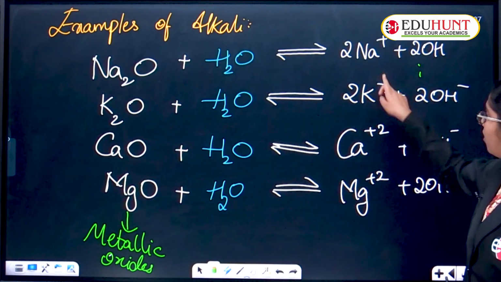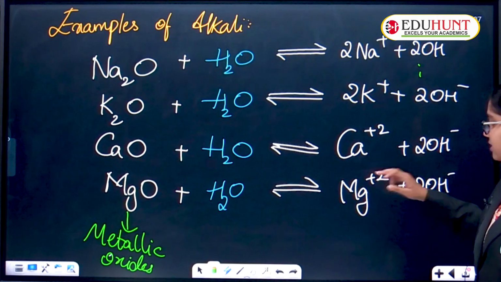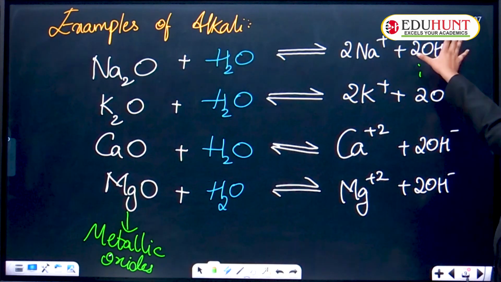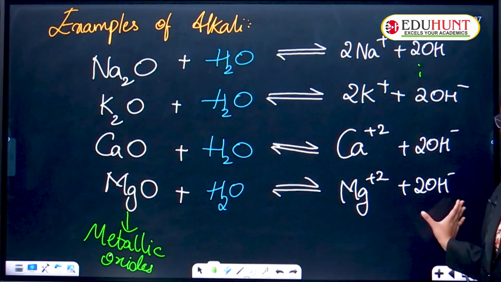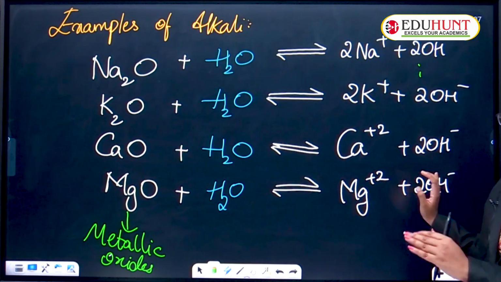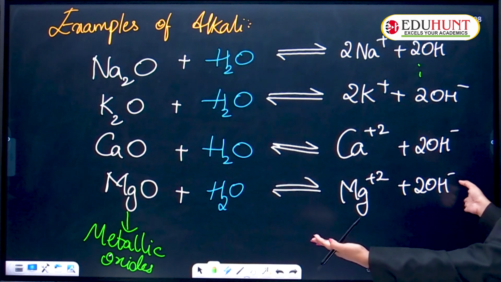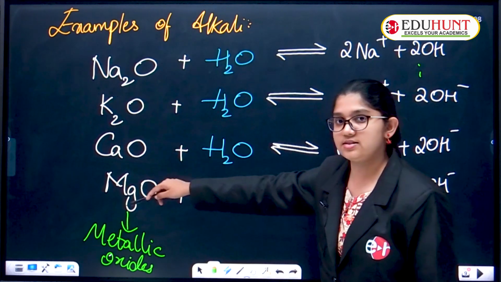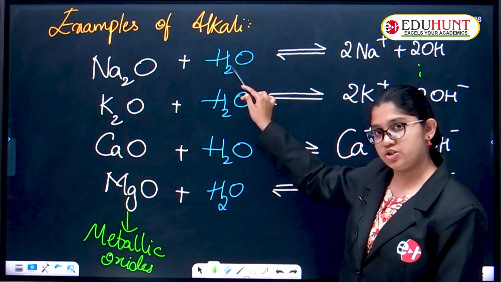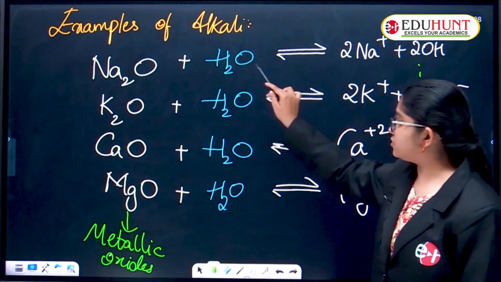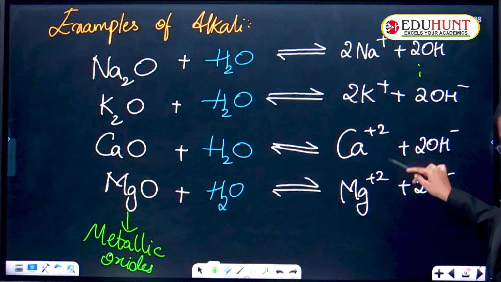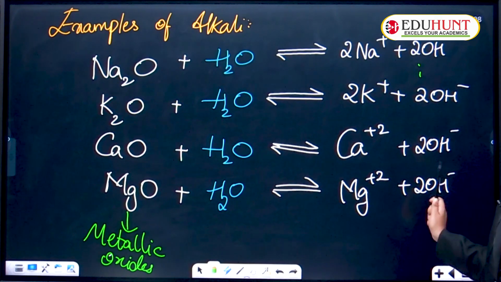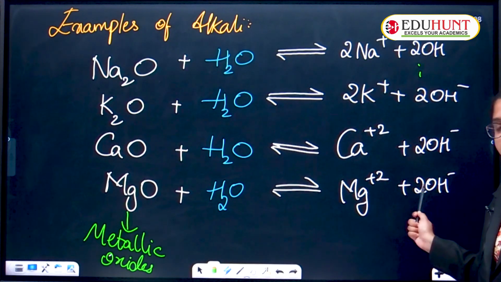The other ions are positive. So only OH minus ions are seen as the only negative ions in the particular reaction. So this is an example of the alkali. When a compound dissolves in water and furnishes OH minus ions as the only negative ions, it is termed an alkali.